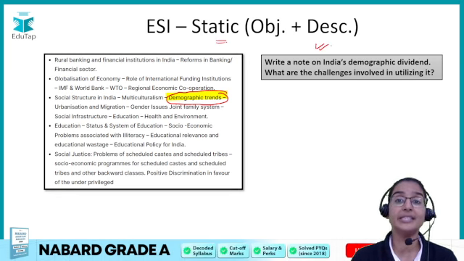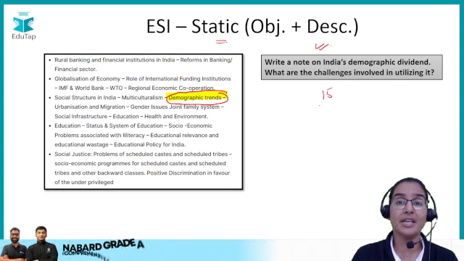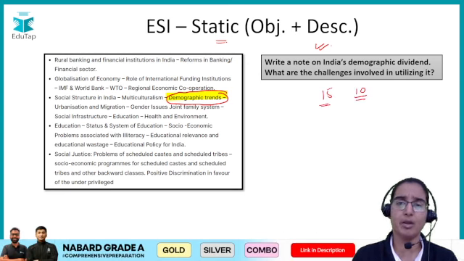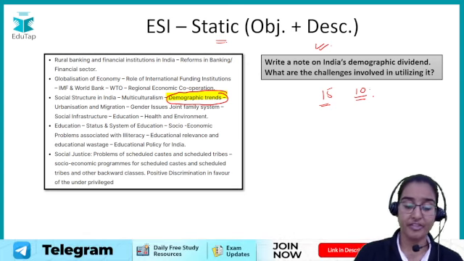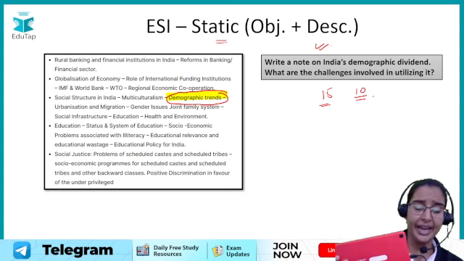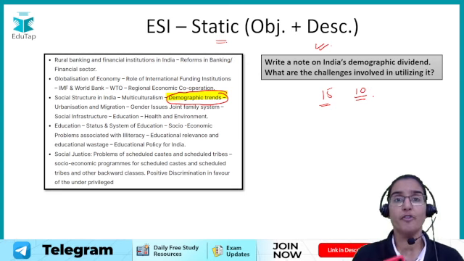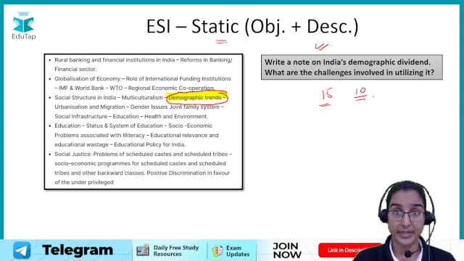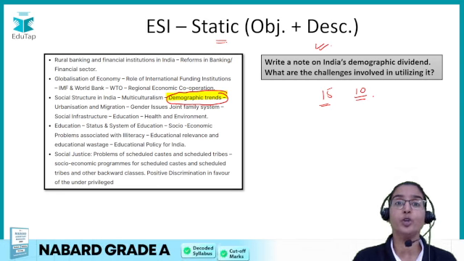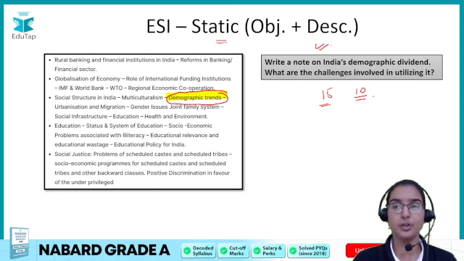And remember students, if in your phase 2 examination you are not able to answer a 15 marker or even a 10 marker, trust me, you are out of the race. Because the competition is very brutal, especially in the phase 2 examination. And therefore, for these two reasons, for you to understand the current affairs better and to answer the descriptive static questions better, it is very important that you go through the chapters of the ESI.